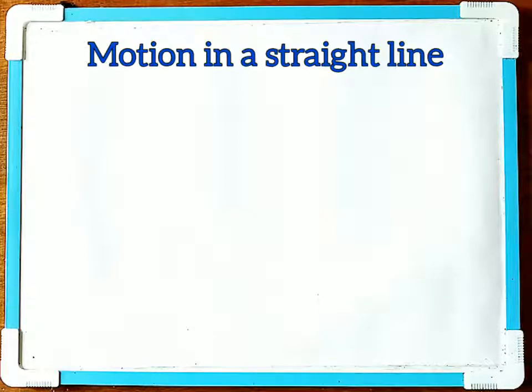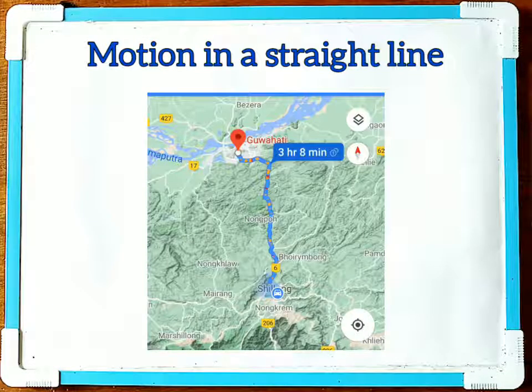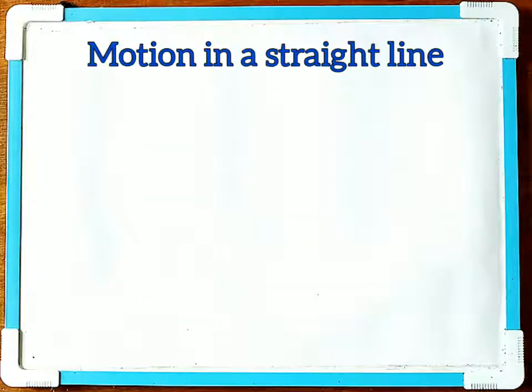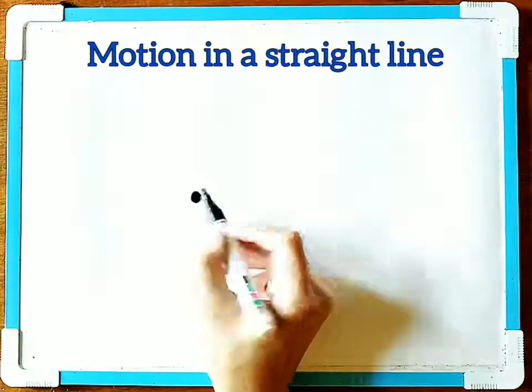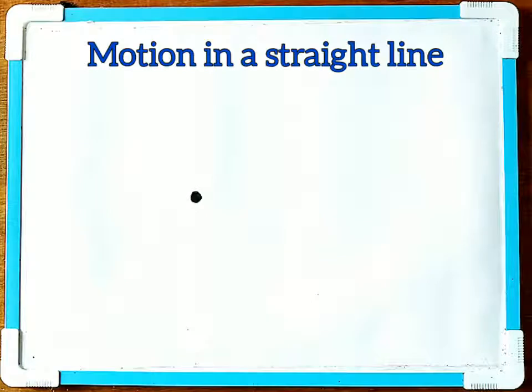a point object. For example, suppose you are in Shillong city, and if you want to travel from Shillong city to Guwahati city in a car, then that car will be denoted as a point, a blue dot on the Google map. So that point is a point object of the car in which you are traveling. Remember that most of the objects will be taken as a point object, so far as the distance which it moves is much larger than the dimensions of that object.